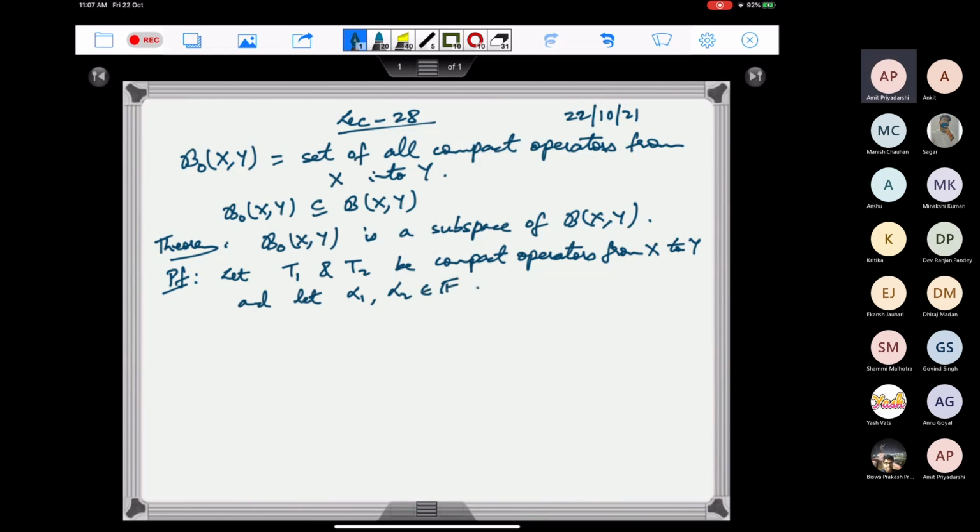Then we have to show that alpha 1 T1 plus alpha 2 T2 is also a compact operator.